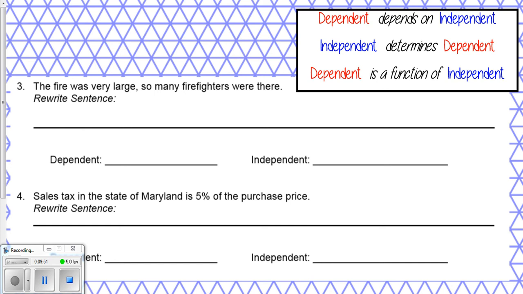So using that box that's in the top right corner, we're going to rewrite these 2. We'll have 2 more examples and we'll call it a day. So number 3, the fire was very large, so many firefighters were there. Let's first determine what's dependent and what's independent. Does the size of the fire depend on the number of firefighters, or does the number of firefighters depend on the size of the fire?